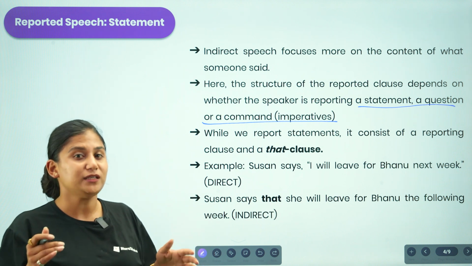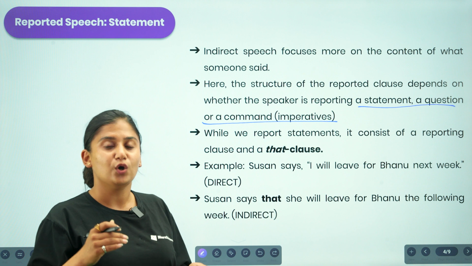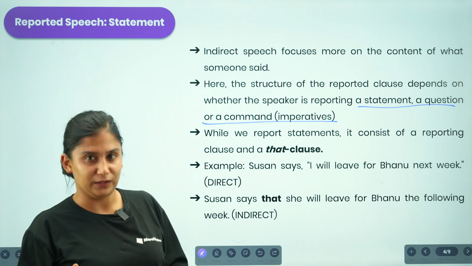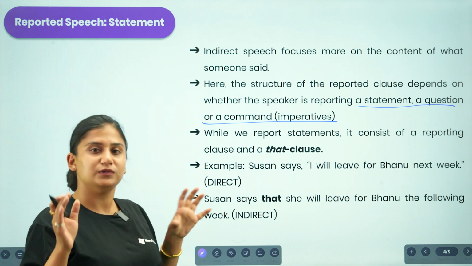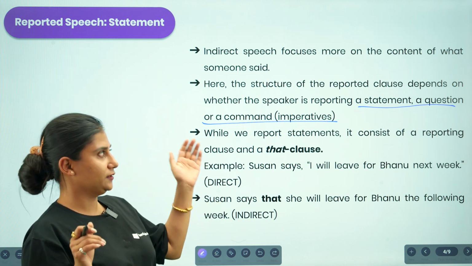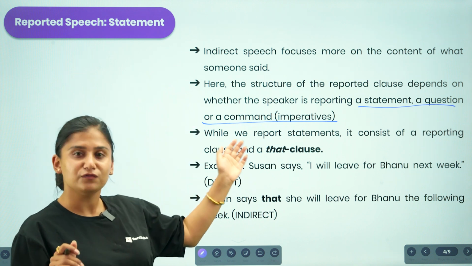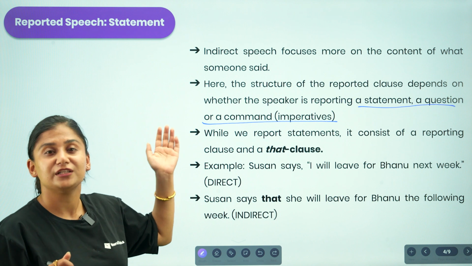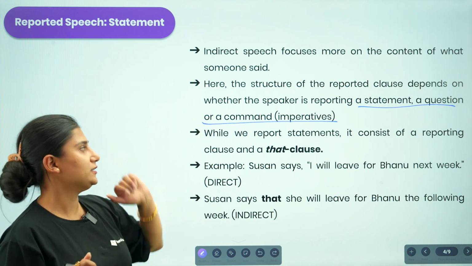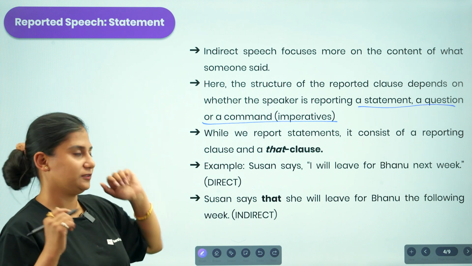Somebody might be sharing information in a question form as well, or in an imperative sentence. Based on whether the idea is presented in a statement, an interrogative form, or a command form, that is imperative sentences, we will bring change in the structure of the reported speech.